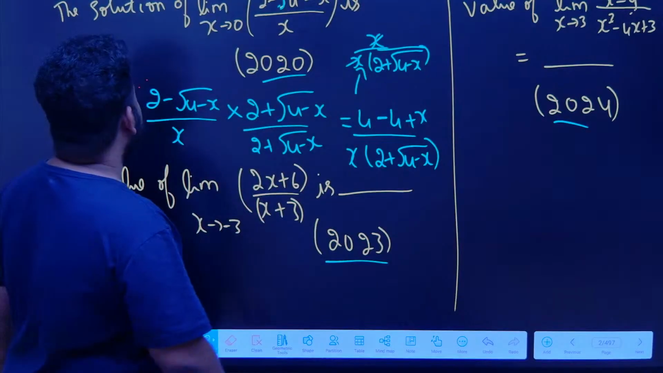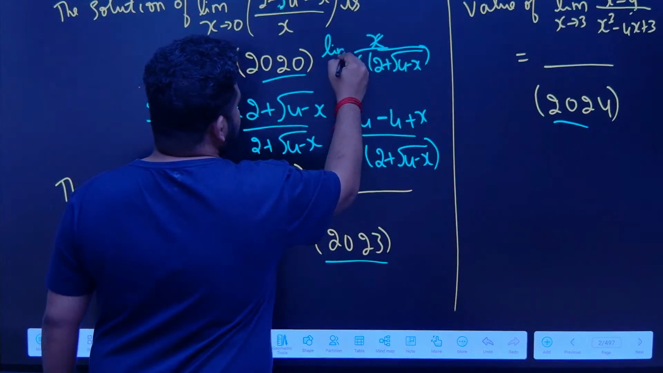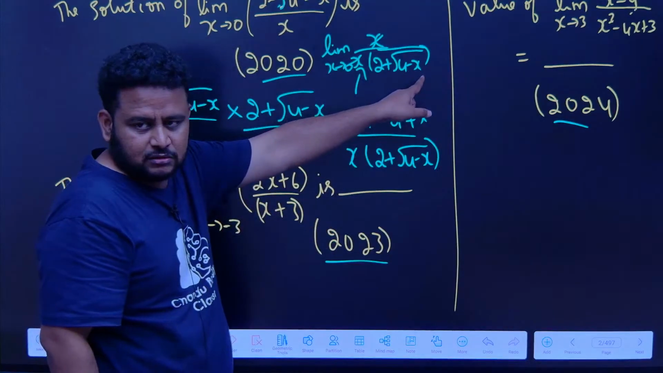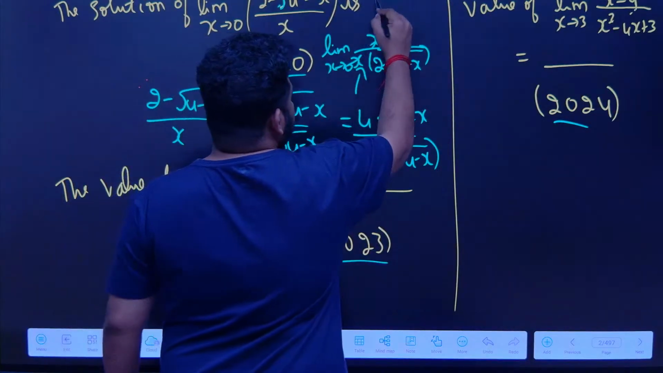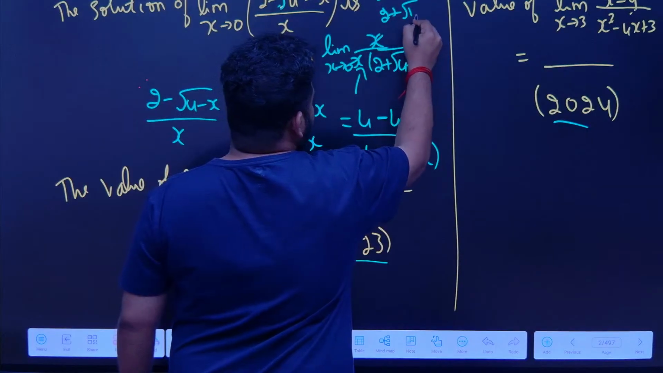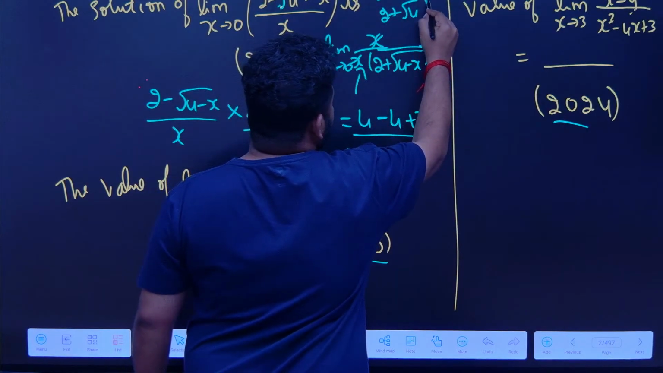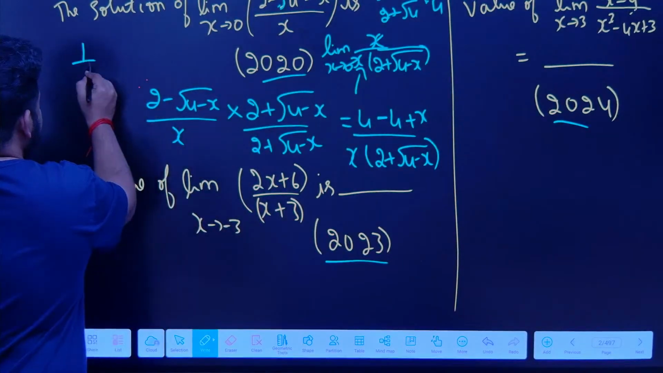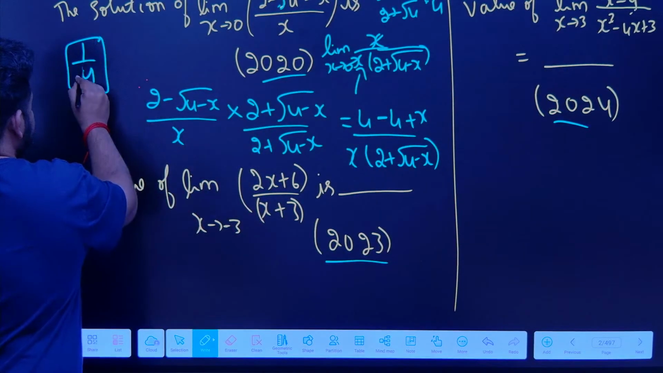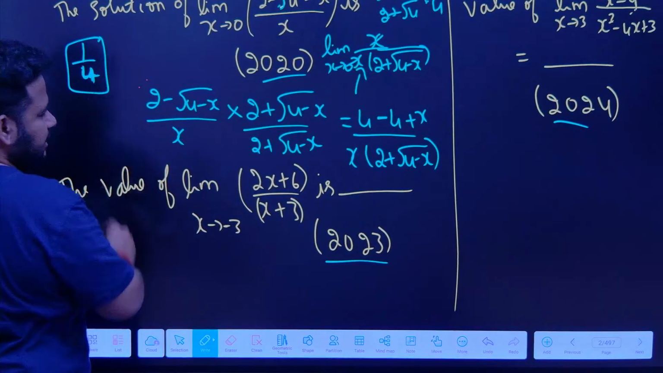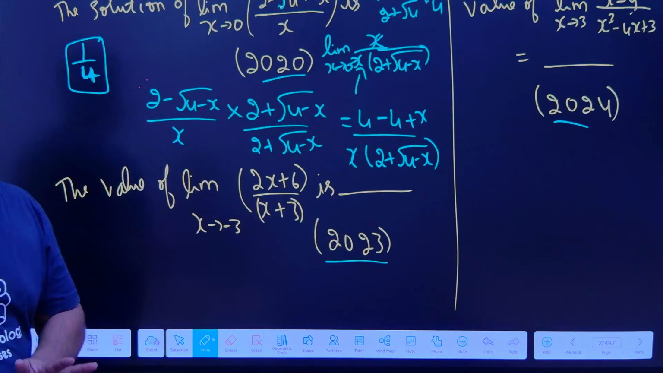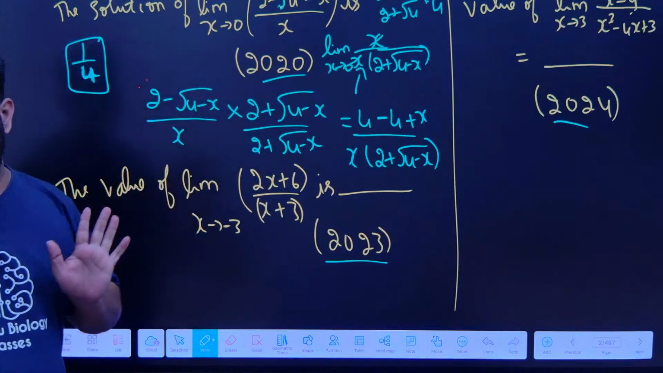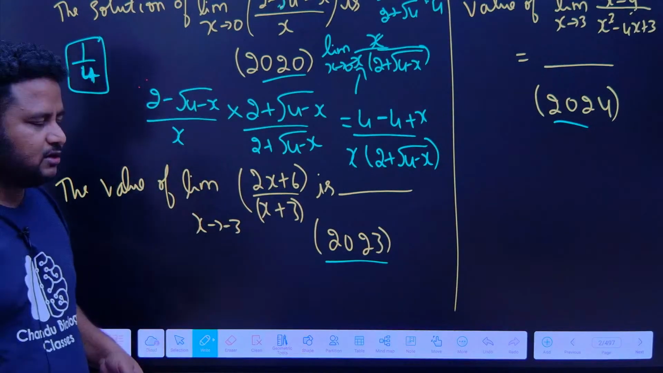Limit as x tends to 0. If I put 0 here, this will become 1 by 2 plus square root of 4, that is 1 by 2 plus 2, which is 4. The answer to this question is 1 by 4. Clear? Understood how to solve? Just by rationalizing we are getting it. This was asked in 2020, a very simple question. That's why we did all the types of methods.